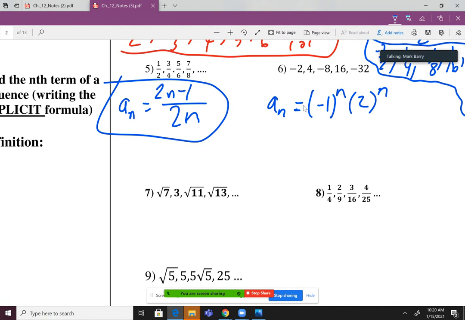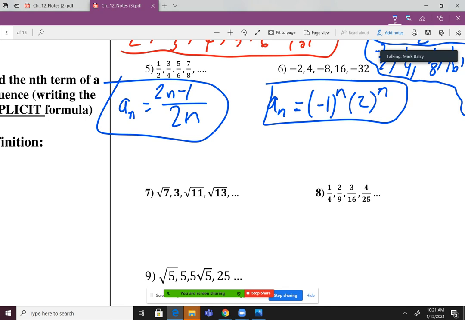So if I plug in, let's say I plug in 3, -1 to the third power is -1, times 2 to the third power is 8, so that gives me my third term of 8. The fourth power, -1 to the fourth power is +1, times 2 to the fourth power is 16. So this does work.